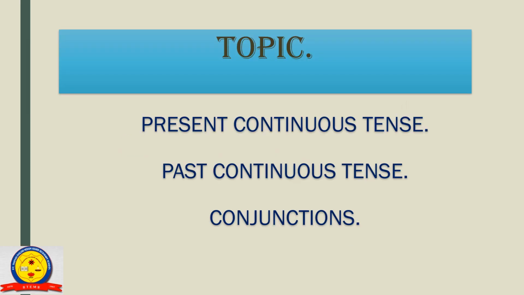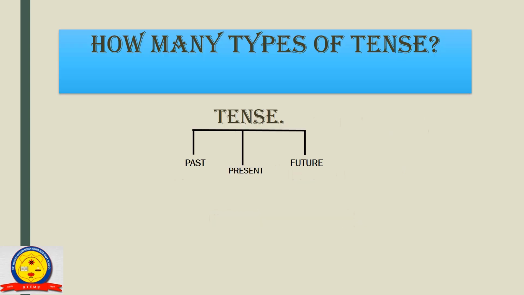Our topic is present continuous tense, past continuous tense, and conjunctions. Okay, children, can you tell me how many types of tense? There are three types of tense: past tense, present tense, future tense. But today we will learn about only present continuous tense and past continuous tense. So we are going to start with present continuous tense.